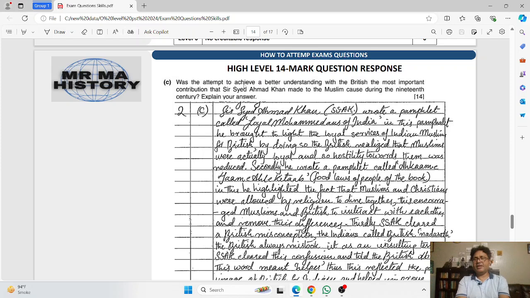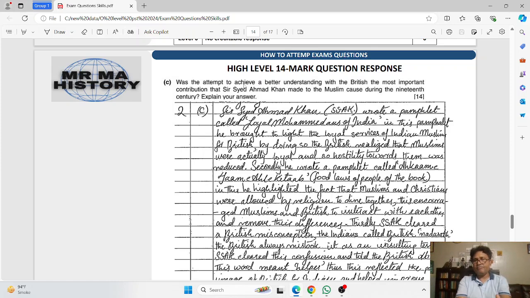So this means you are supposed to write down that yes, this was one of the most important contributions. You are supposed to write it down in two paragraphs. You have to explain it, and then you have to write down that yes, there were other contributions as well. For example, Sir Syed Ahmad Khan basically coined the term two nation theory.